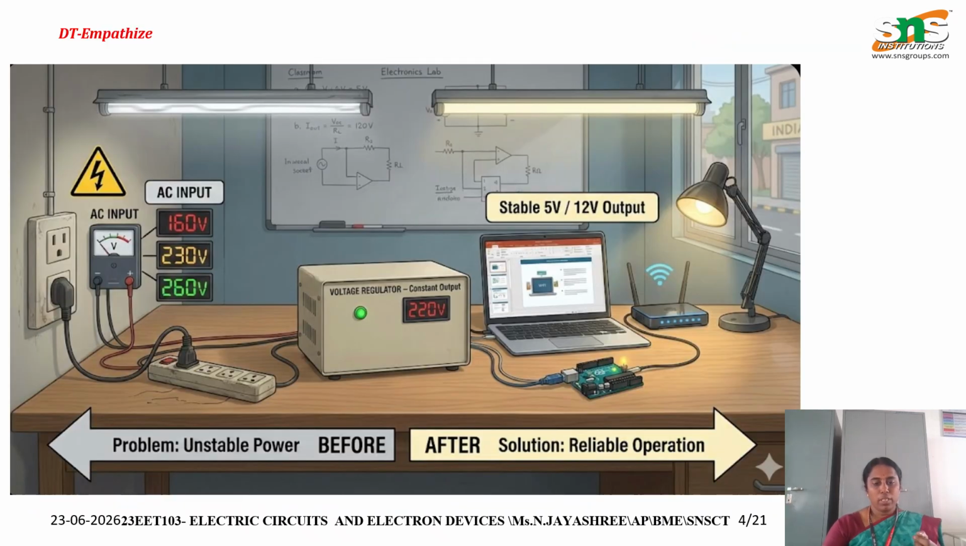Next one is the unstable power before the voltage regulator. On the left side it is shown as AC input: 160 volt, 230 volt, 260 volt. Whereas after the voltage regulator, there is a stable 5 volt and 12 volt output. So that is the main objective of this voltage regulator.